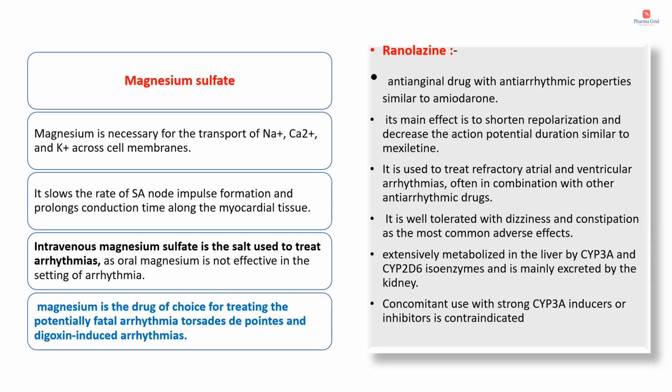This drug is well tolerated with dizziness and constipation as the most common adverse effects. It is extensively metabolized in the liver by CYP3A4 and CYP2D6 isoenzymes, and it is mainly excreted by the kidney. Concomitant use with strong CYP3A inducers or inhibitors is contraindicated.